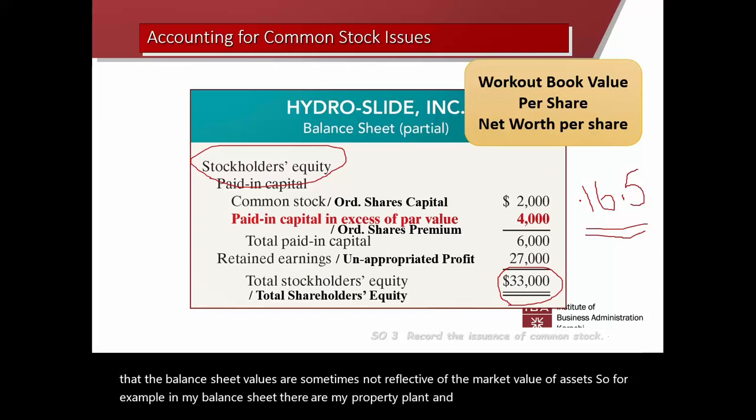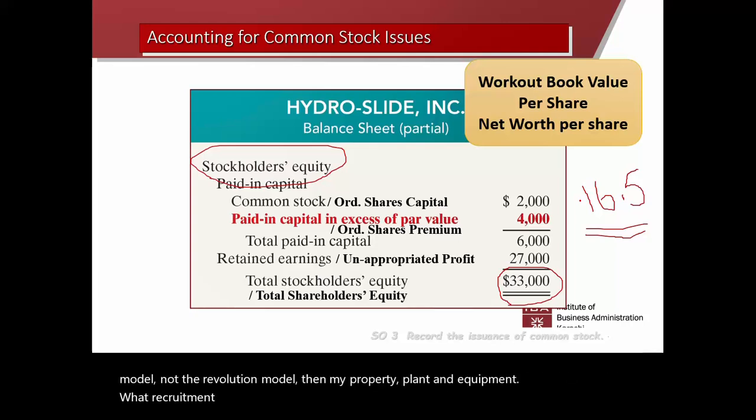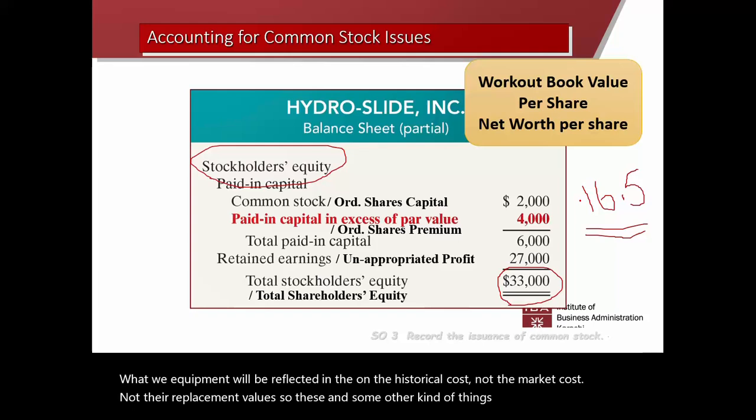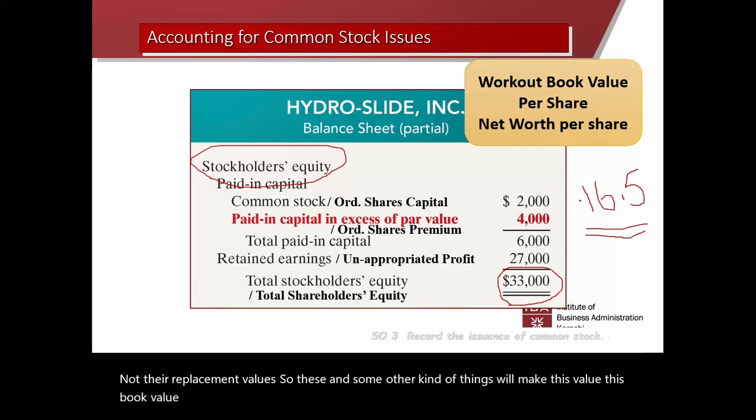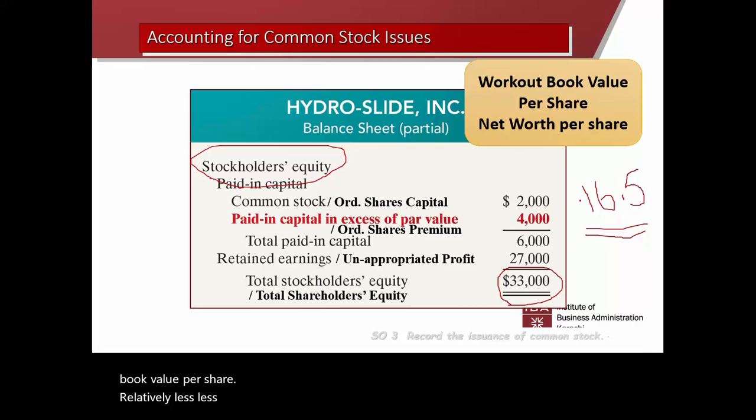If I am using the cost model, not the revaluation model, then my property, plant and equipment will be reflected at the historical cost, not the market cost, not their replacement values. So these and some other kinds of things will make this book value per share relatively less relevant for decision making purposes. But again, this is a good benchmark to start with.